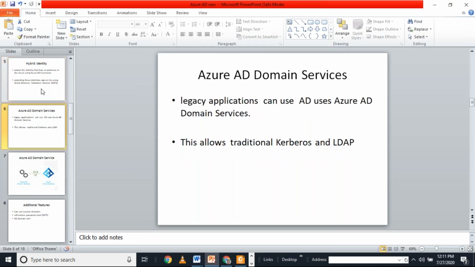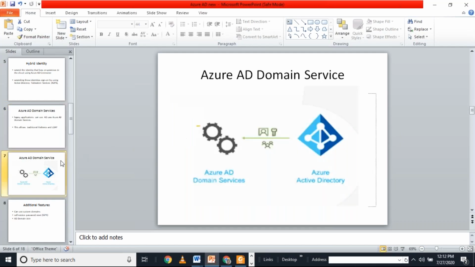Most of the cloud-based applications support Azure AD, but some legacy applications still use the LDAP and Kerberos protocols. So there is another service called Azure AD Domain Service. It is a separate service from Azure AD. It is fully compatible with the on-premise Active Directory Domain Service, and it uses the LDAP and Kerberos protocols. So we have to know there are two services: one is Azure Active Directory, and the other is Azure AD Domain Service. It's a managed service, so we are creating Active Directory without creating servers.